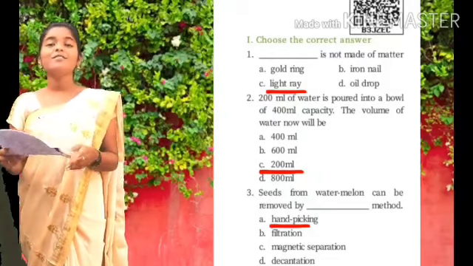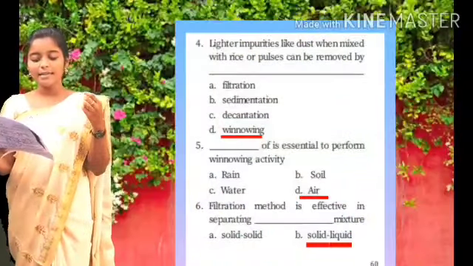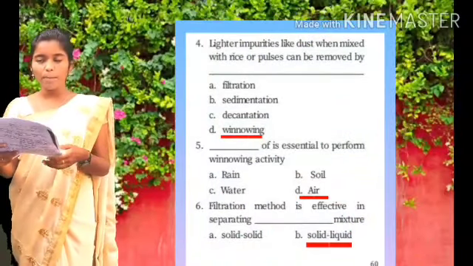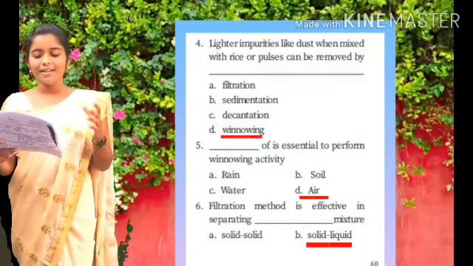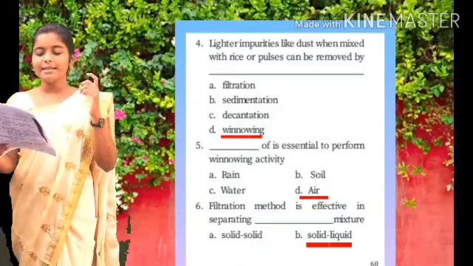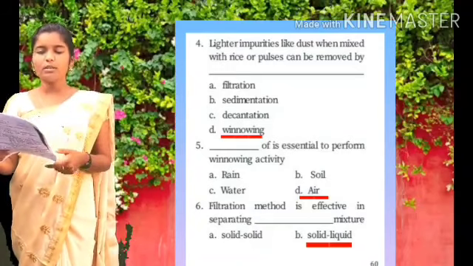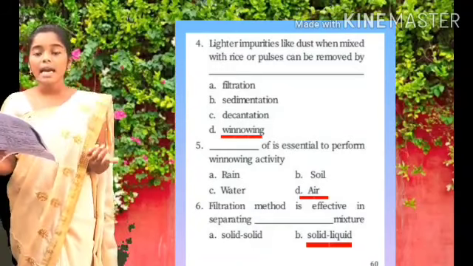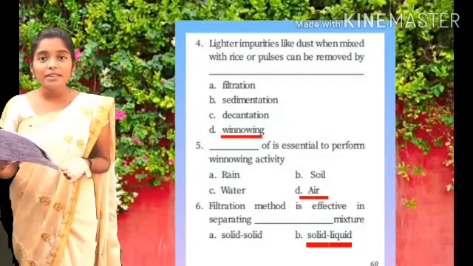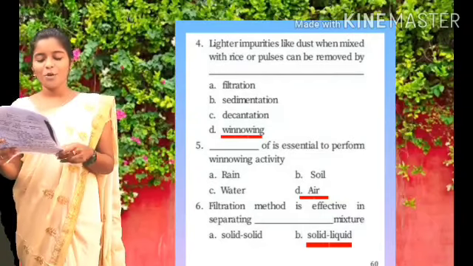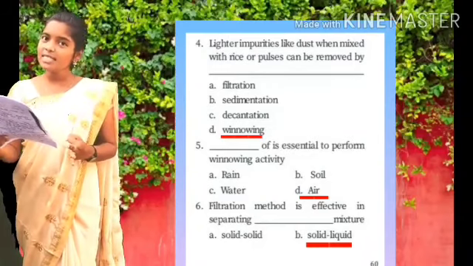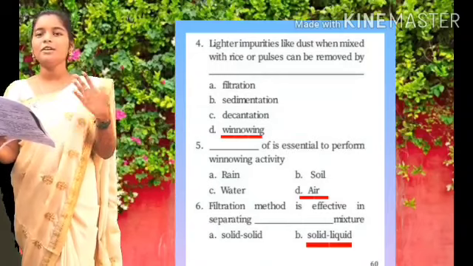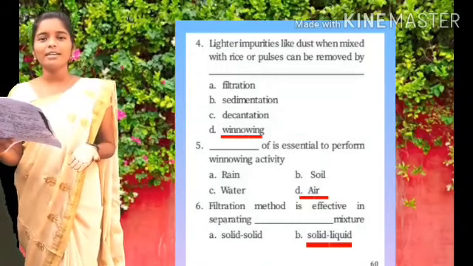And the fourth question. Lighter impurities like dust when mixed with rice or pulses can be removed by dash. Lighter impurities like dust when mixed with rice or pulses can be removed by which method? Option A, filtration. Option B, sedimentation. Option C, decantation. Option D, winnowing. Yes, you know very well, right?